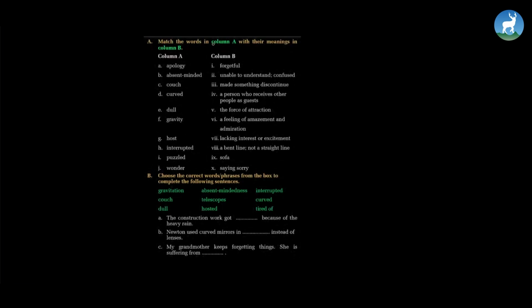Match the words in column A with their meanings in column B. So the words are given here and the meanings are given in this column. We have to match the words in column A with the meanings in column B. So let's begin. Apology, saying sorry. Absent-minded, forgetful. Couch, sofa. Curved, a bent line, not a straight line.